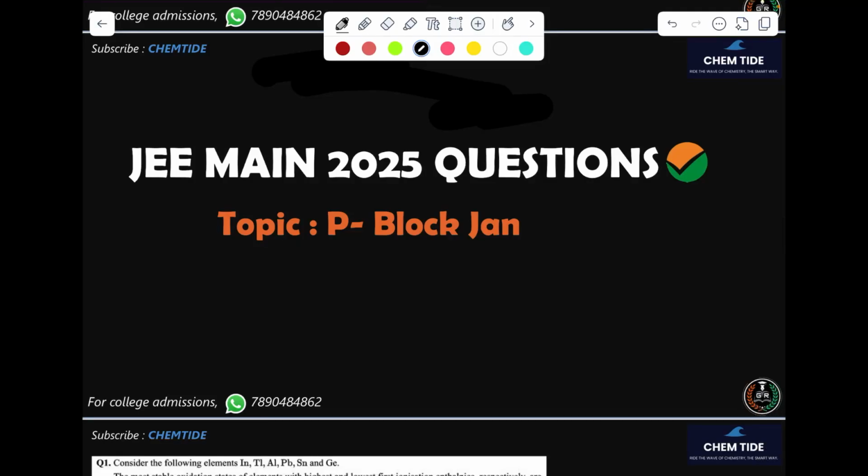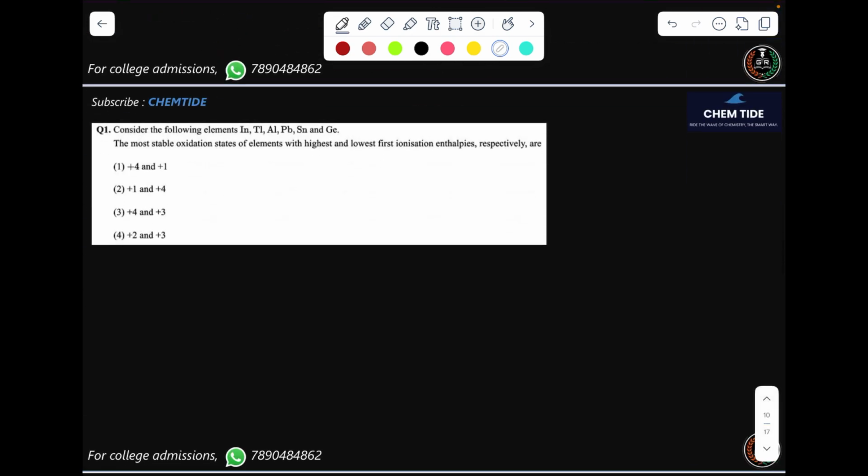Now we are going to do January shift question, that is the P block, JEE Main 2025. Question number 1. Consider the following elements: indium, thallium, aluminium, Pb, Sn and Ge. The most stable oxidation state of the element having the highest and lowest. Okay, so that is group 13 and group 14, they mix together.